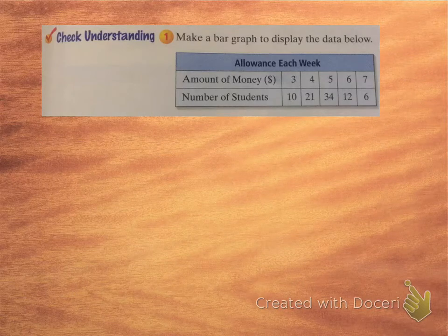So let's make a bar graph of this data. What we've got is this chart right here. It's right out of your book. And for different amounts of money, we've got the number of students that earned $3, $4, $5, $6, or $7. So we're going to make a bar graph.